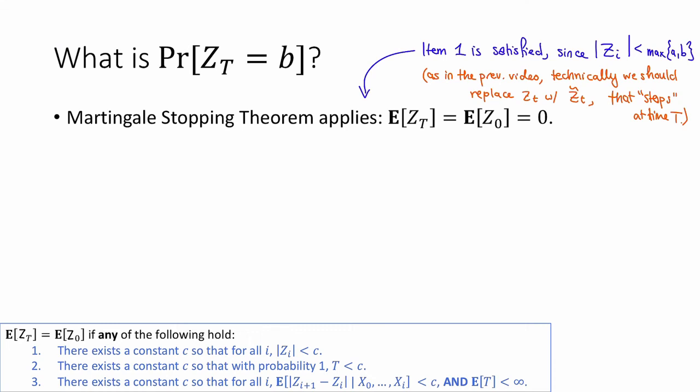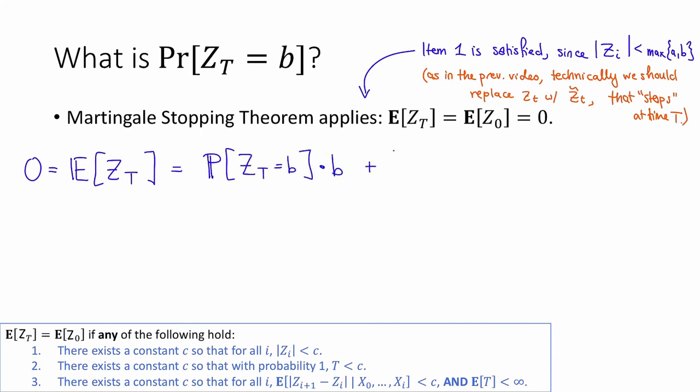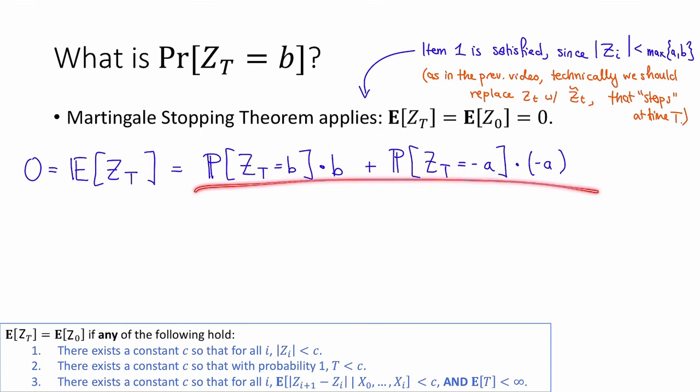Okay, so given that, we can apply the Martingale Stopping Theorem, and we can conclude that the expected value of z sub T is equal to the expected value of z0, which is equal to 0. Thus, we have 0 is equal to the expectation of z sub T. But what is this? This expectation is just the probability that z sub T is equal to b times b plus the probability that z sub T is equal to minus a times minus a. That's because there are only two possible values for z sub T. There's either b or minus a, and here we're just writing out the definition of the expectation.